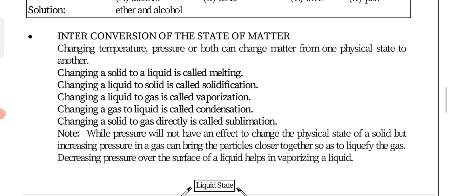Not only ice, there are many solid states of matter where, if we give some heat, or raise the temperature, or also change the pressure, then we can definitely change the state of the matter. Now liquid to gas: suppose we are going to boil water.